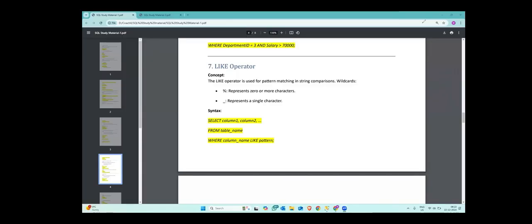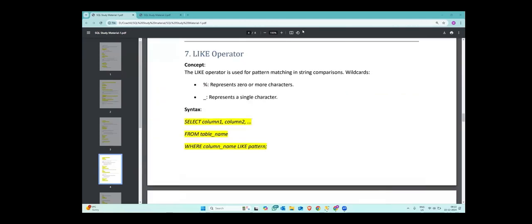So percentage represents 0 or more characters. How does this work? If I write A percentage, this could be 0 characters, 1 character, 2 characters, 3 characters, 15 characters, it does not matter. All that matters is that the word starts with A. So this could mean AB, apple, Aman.